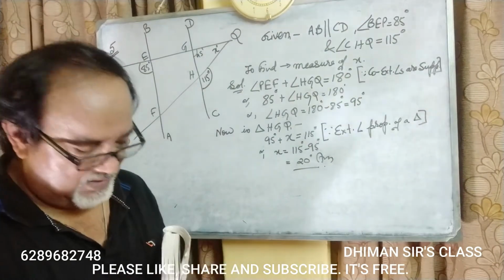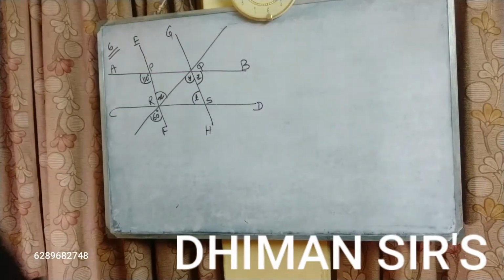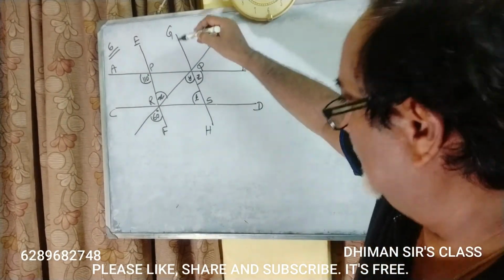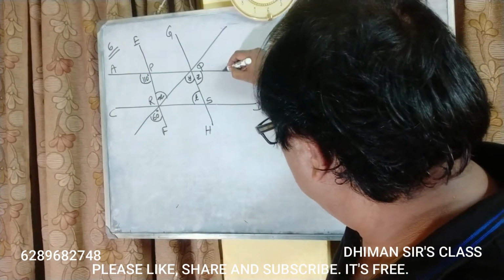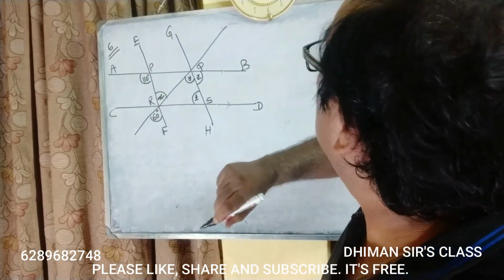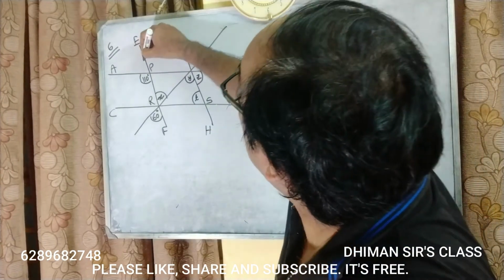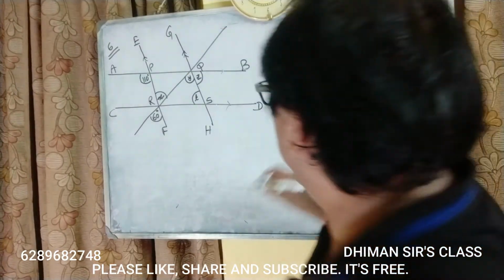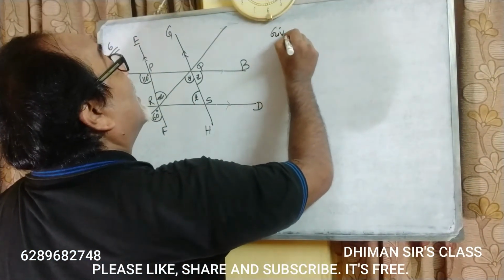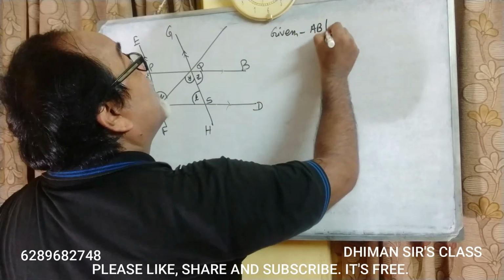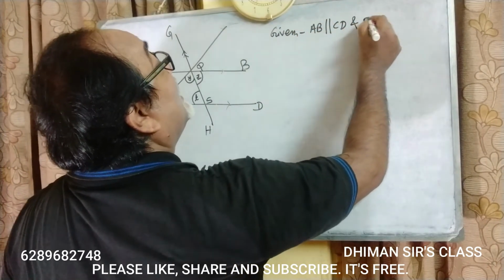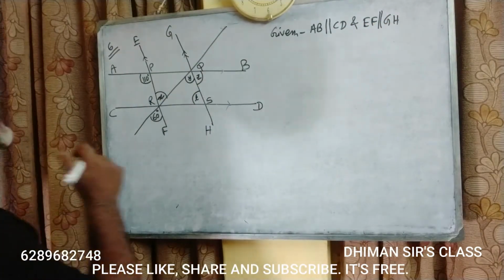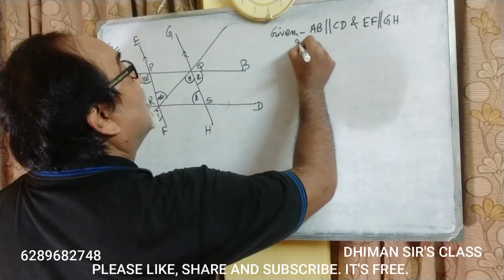Pause the video, copy it down. Let's move on to the next example. Okay, students, see, we are given AB parallel to CD, EF parallel to GH. Okay, so given AB parallel to CD and EF parallel to GH, intersecting each other.